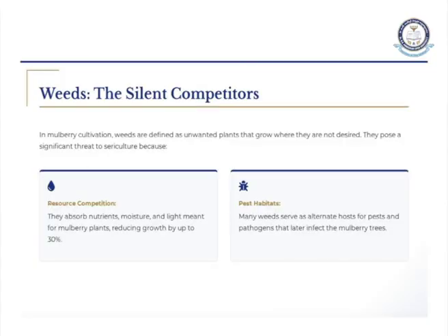Okay. First, coming to weeds. What is a weed? It is a wasteful plant which grows with our mulberry plant. First we have to identify different types of weeds, right? They are undesired plants which grow with our mulberry plant. First is identification. When you see it, you can identify it.